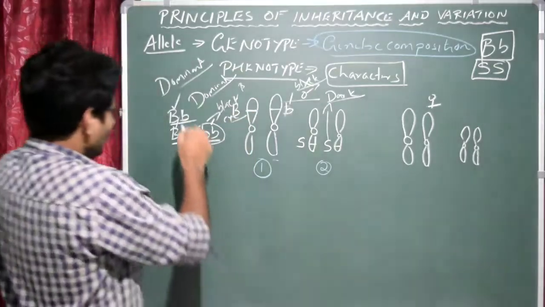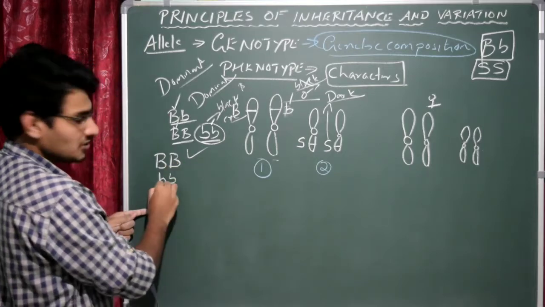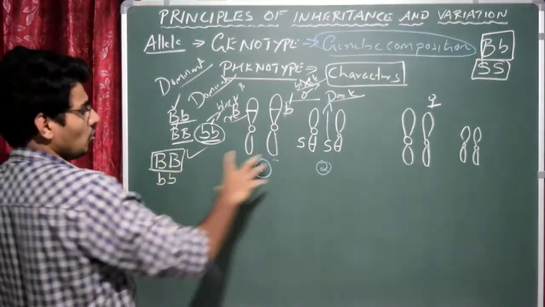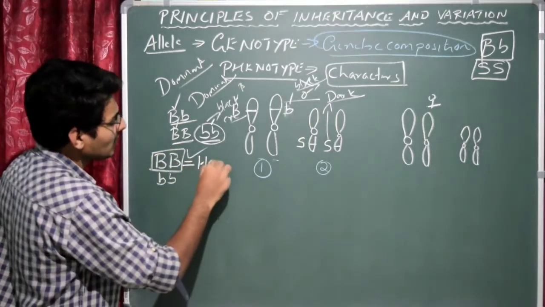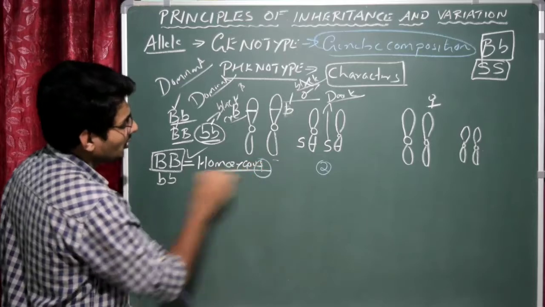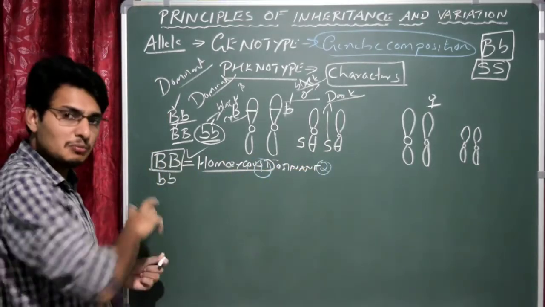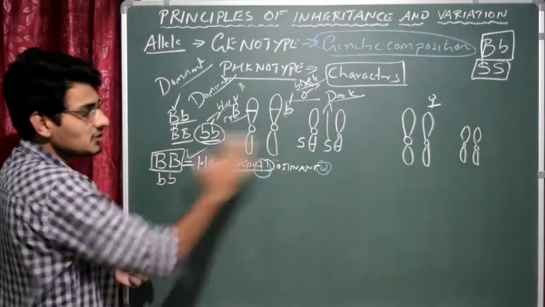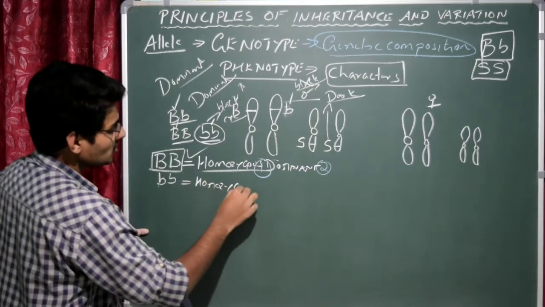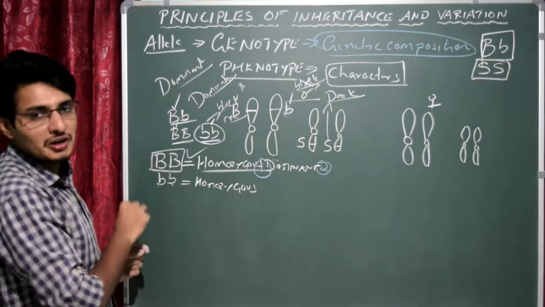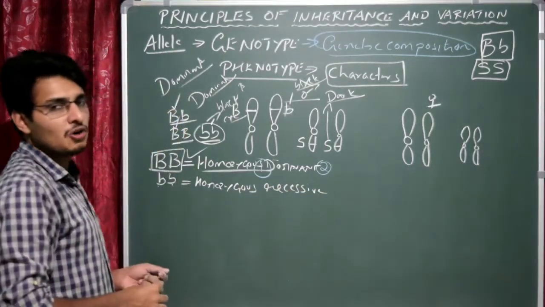Now, if the genotype is like this, both are same genes, right? Both are same genes, on 2 different homologous chromosomes. Then we call this capital B as homozygous. So the genotype could be homozygous dominant, because both are capital B, both the genes are dominant and both are same. Homozygous dominant, remember it. And this is also homozygous, because small b, both are same. But both the genes are not dominant, so we write homozygous recessive. Please remember it, homozygous dominant, homozygous recessive.